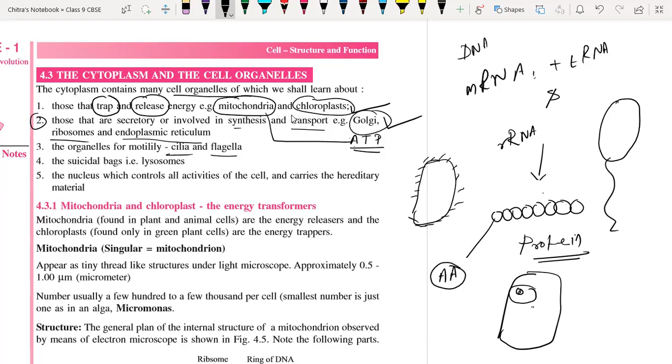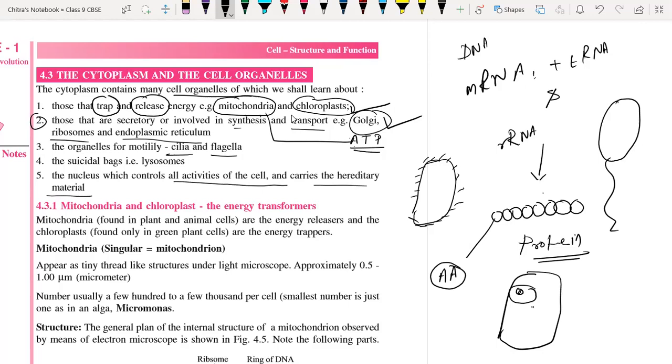Just finishing the nucleus. The nucleus controls all the activity of the cell, carries the hereditary material, and helps in transmission of genetic characters from one generation to the next. That's why the nucleus is the master of the cell.